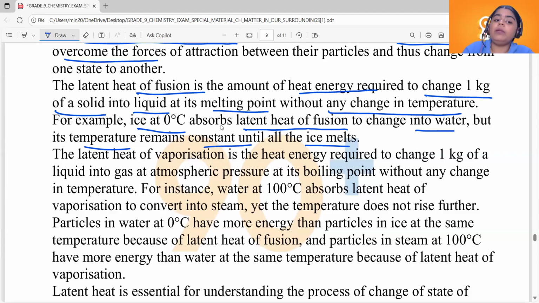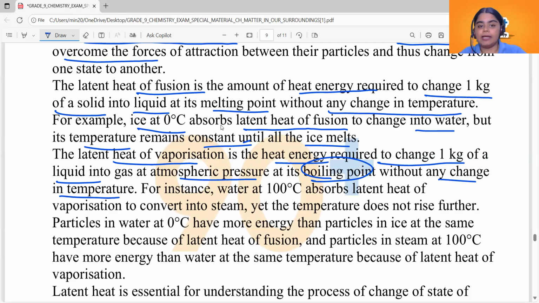Now, what about latent heat of vaporization? Latent heat of vaporization is the heat energy required to change 1 kilogram of a liquid into gas at atmospheric pressure at its boiling point without any change in temperature. It is also the same concept, but here it is the heat required to convert liquid into gas at the same temperature.